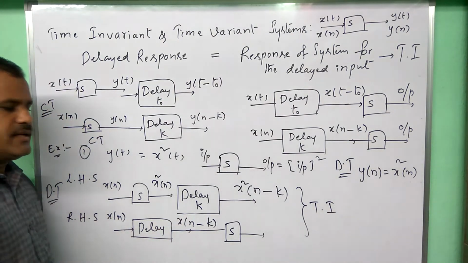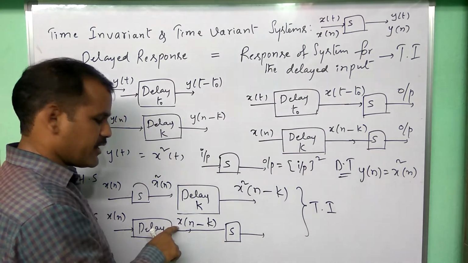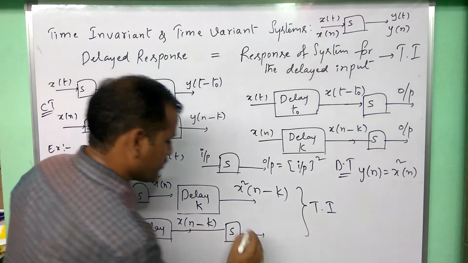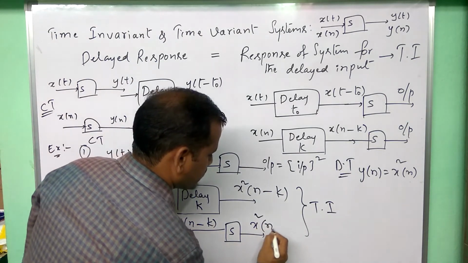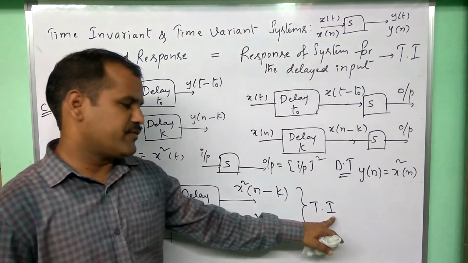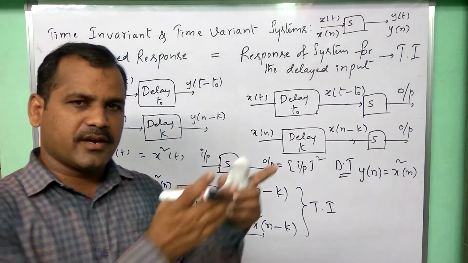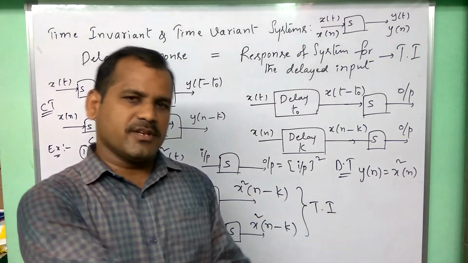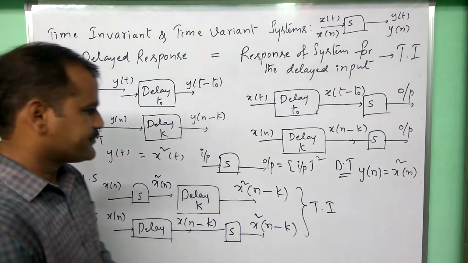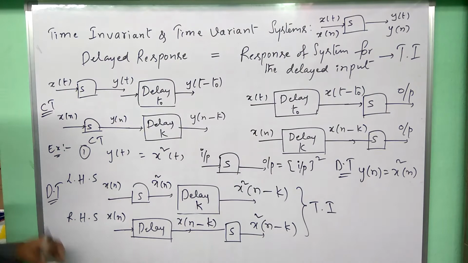The system squares the input that is applied, so the input will be squared directly. So this is the input, and the square of this input. Both are the same. That is why this system is time invariant. Once the system is time invariant in continuous time, obviously it should be time invariant in the discrete time version as well. Right. So let us take one more example.